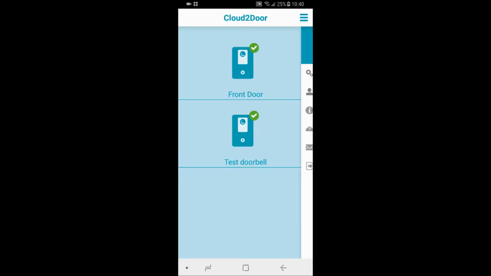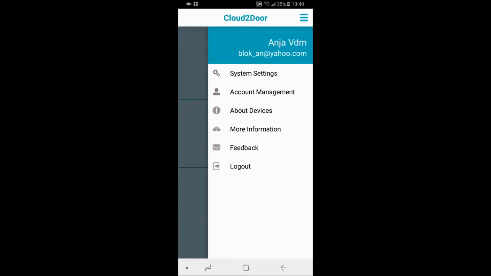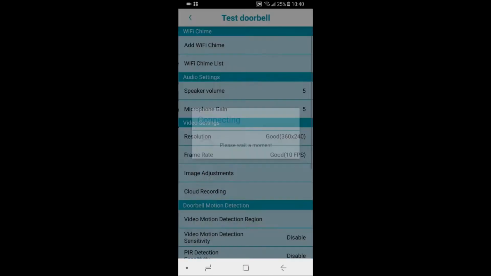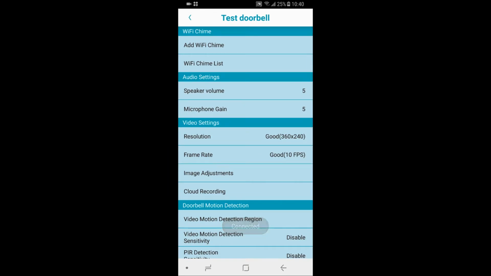Hello. The purpose of this video series is to demonstrate the operation of Tecom's D1021 video doorbell, and today I'm going to show you how cloud video recording works. When you set up your video doorbell, please remember that cloud video recording is not activated by default. To start using the function, you have to go to Menu, System Settings, Your Doorbell. Then find Cloud Recording in Video Settings section.